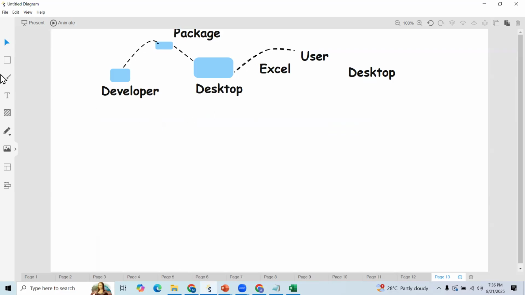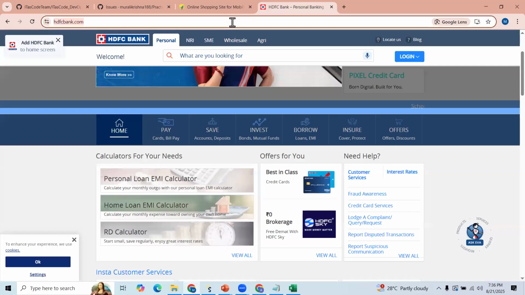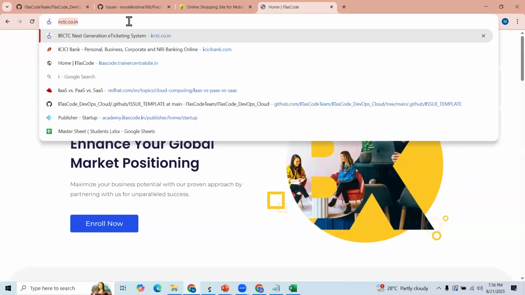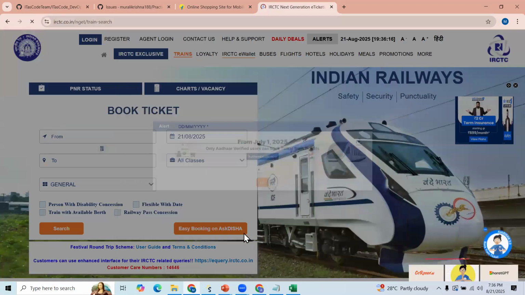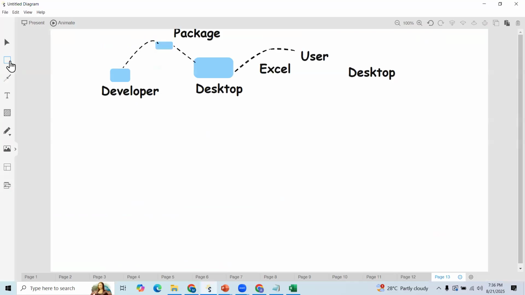Now, next steps. I need to access some other application like the IRCTC application. Here, our developers are trying to develop the code.